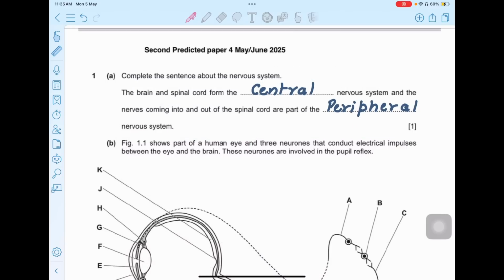First question: complete the sentence about the nervous system. The brain and spinal cord form the central nervous system, and the nerves coming into and out of the spinal cord are part of the peripheral nervous system. So, just a briefing, I'm telling you that the nervous system here has two parts, CNS and PNS. CNS basically is your brain and spinal cord, and the way that they are connected with each other with the help of neurons, and your nerves actually form the part of PNS.